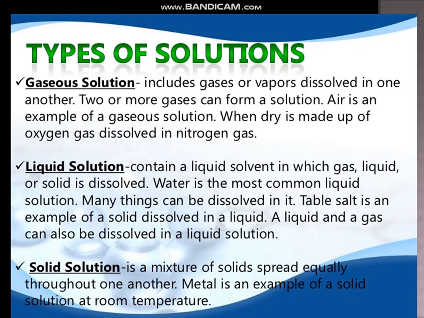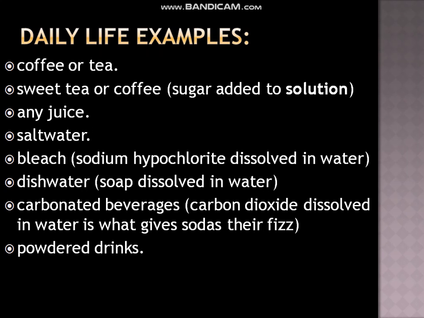Dry air is made up of oxygen gas dissolved in nitrogen gas. Nitrogen that is present in the larger amount is solvent, and oxygen is solute. In case of air, we take it as an example of a gaseous solution. We have some daily life examples regarding these solutions. Coffee or tea is an example of a solution.